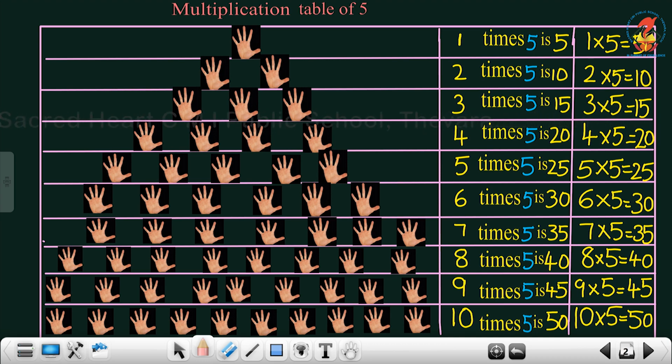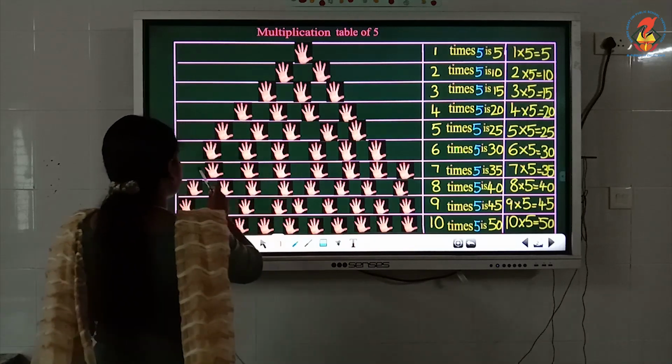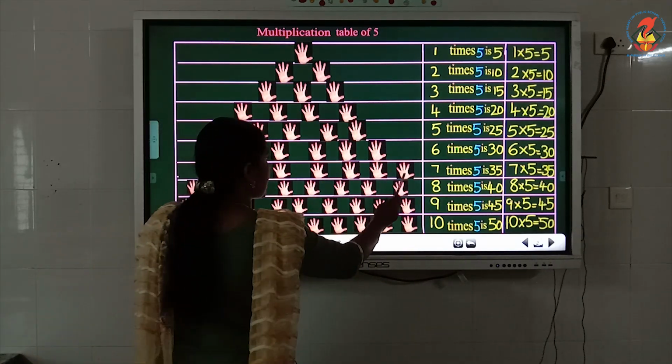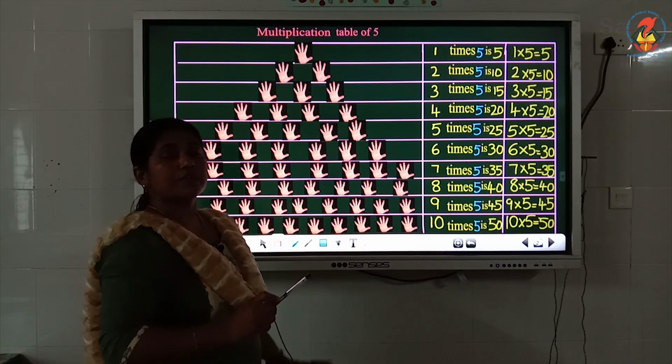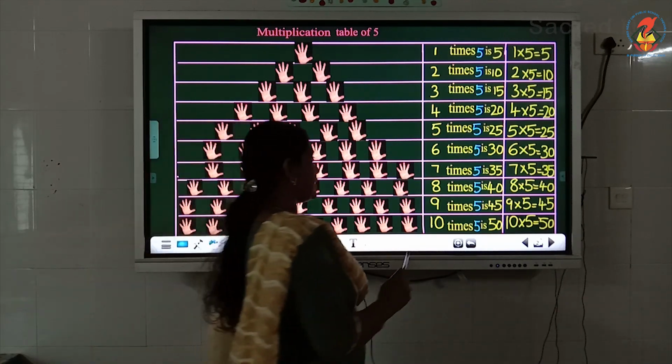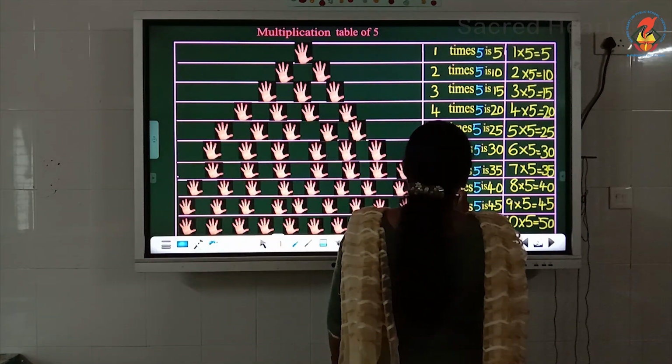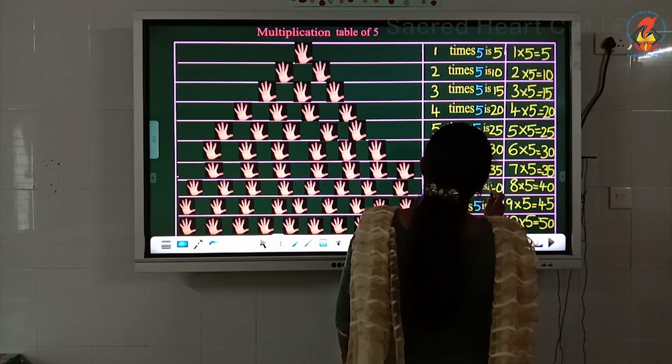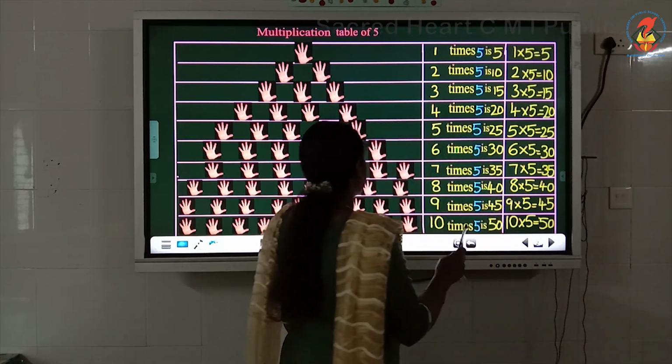Now, in the sixth box, we can see 6 groups of 5 fingers each. So, we can write it as 6 times 5 is 30. In the seventh box, we can see 7 groups of 5 fingers each. So, we can write it as 7 times 5 is 35.